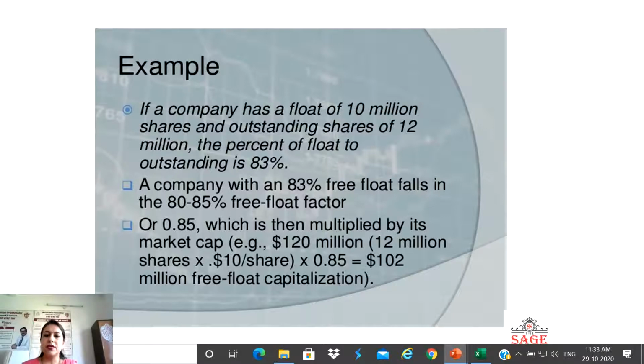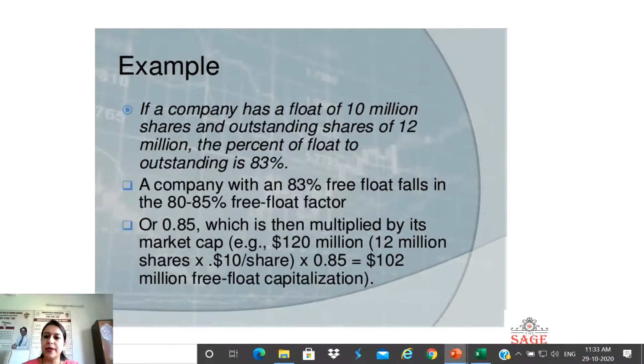The percent of float to outstanding is 83%. We calculated this as 10 million divided by 12 million outstanding shares, multiplied by 100, which comes to 83%.